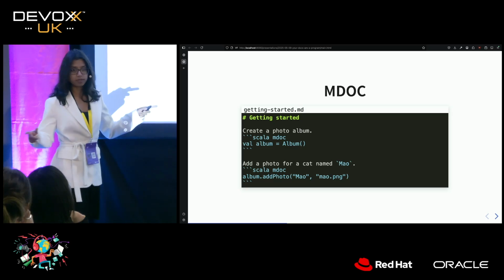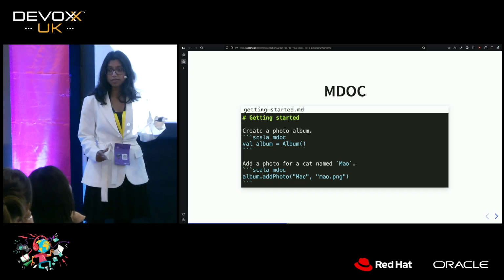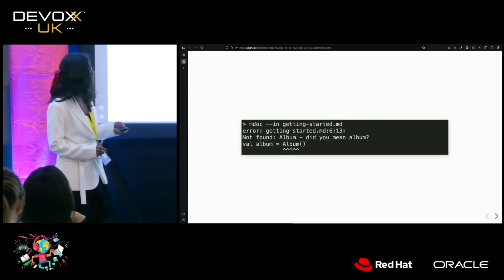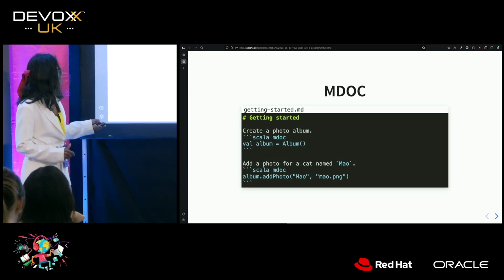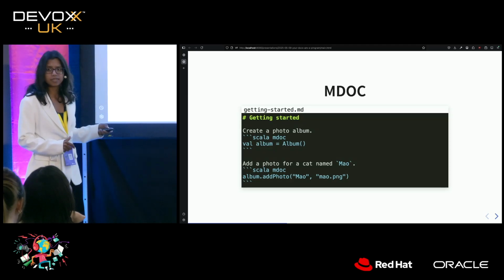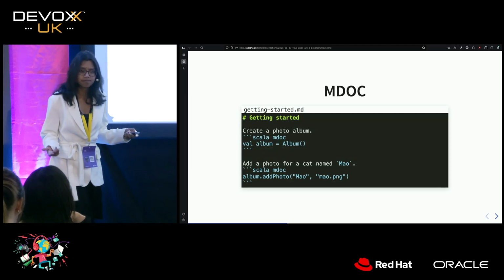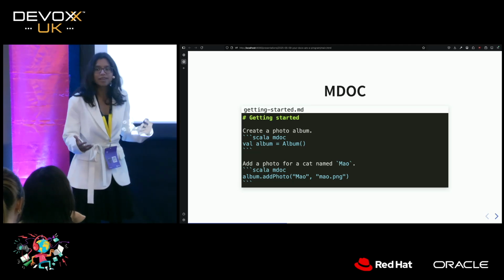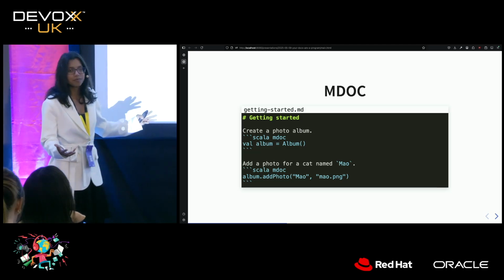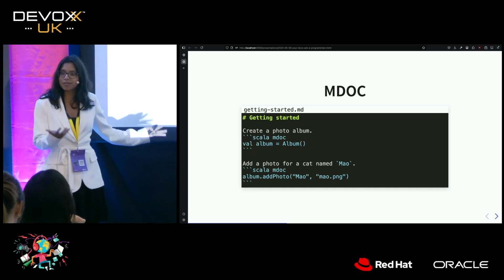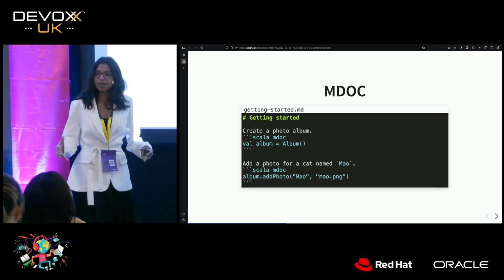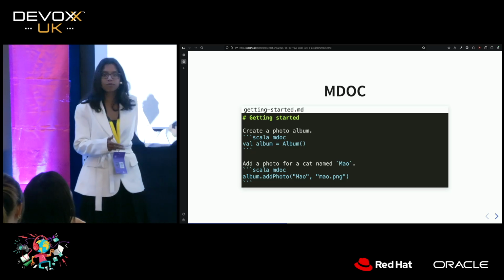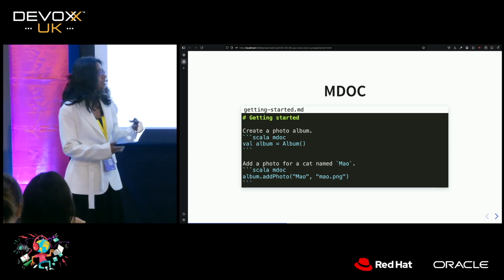Now, it turns out that if we do run mdoc on this piece of code, we get an error. We get an error because we've referred to this value album, but we've not declared what it is. Now, how many times have you gone online and come across a blog post or a tutorial and it refers to something, but it doesn't tell you where it got it from, right? It's so frustrating. So isn't it really great that we now have a tool which will catch that for us? It will actually run through the steps of our tutorial and check that they are correct.